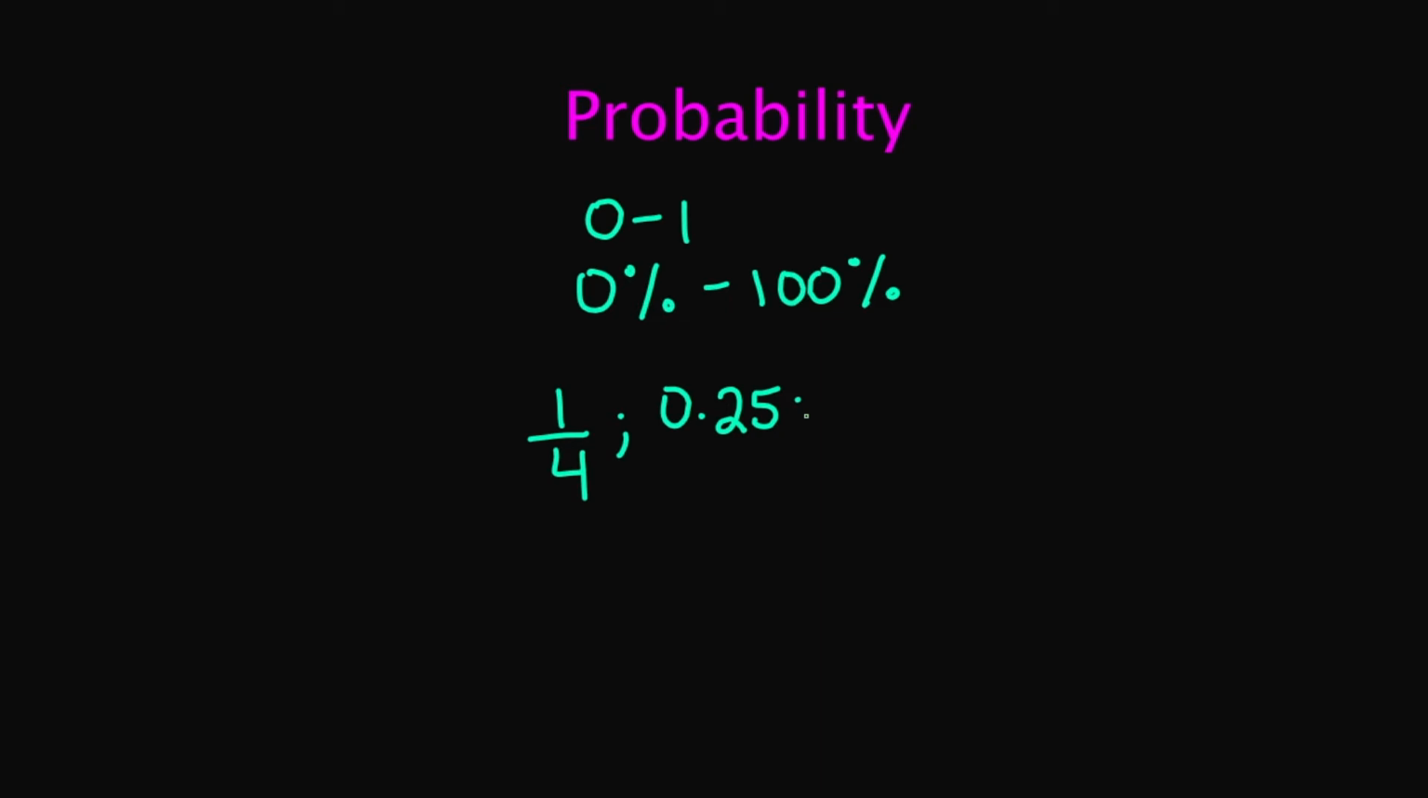When it comes to probability, probability is the likelihood that an event will happen. The larger the number, the greater the likelihood that the event will happen. These numbers are from 0 to 1, and if you're using percentages, that's 0% to 100%. And remember, when dealing with probability, you can write your answer as a fraction, a decimal, or even a percentage.